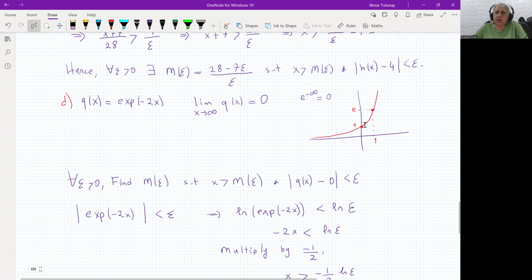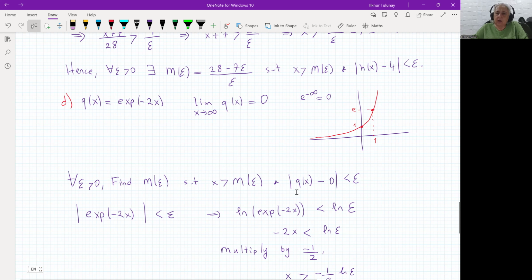So this is the exponential map. And as it goes to minus infinity, it approaches 0. It is just visual. You don't need this part. You just need to know this, and you need to be able to say that this limit is equal to 0. So we would like to prove this by using the limit definition. For each epsilon bigger than 0, we would like to find an expression m epsilon satisfying this condition and this condition.